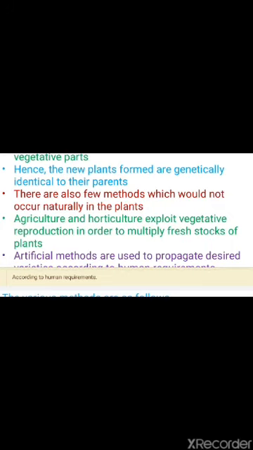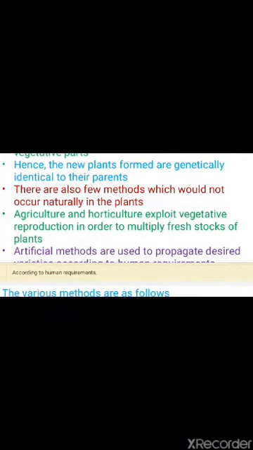These artificial methods are used in agriculture and horticulture to exploit vegetative reproduction in order to multiply the fresh stock of plants. The artificial method is generally used according to human requirements, to propagate the desired plants and fulfill those requirements.